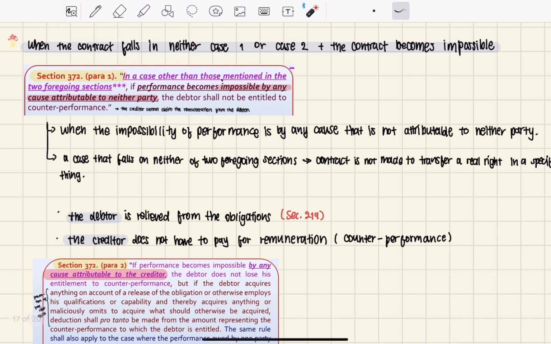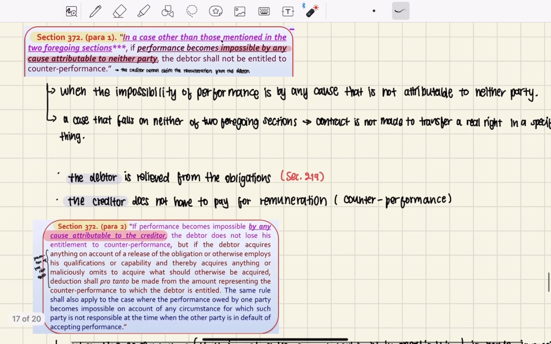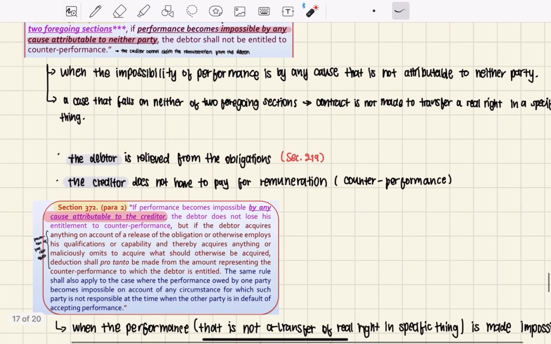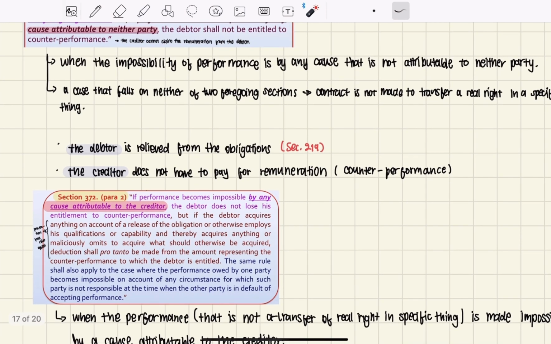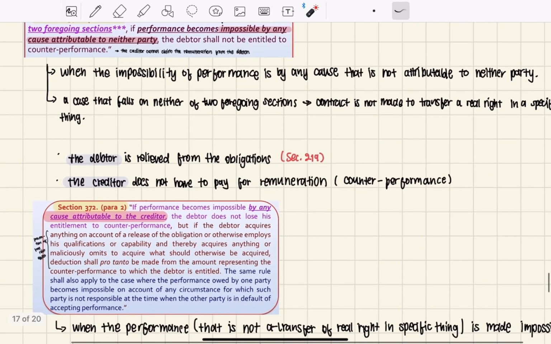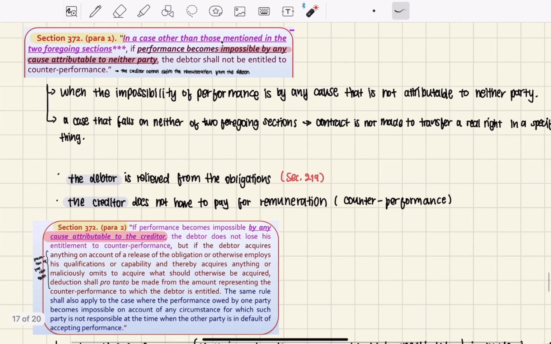When that contract becomes impossible of performance by any cause that is not attributed to either party, then the debtor is relieved from his obligation, so he doesn't have to perform anymore because it's impossible to perform, and the creditor does not have to pay remuneration or counter performance, because the cause is not attributed to either party, it just happened.